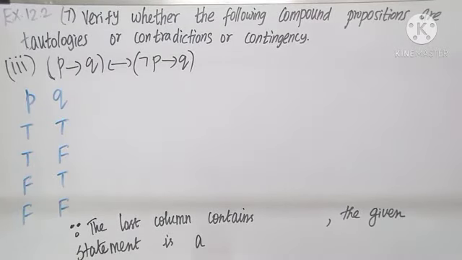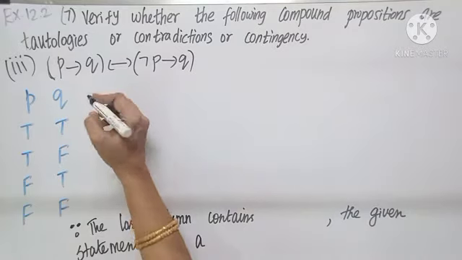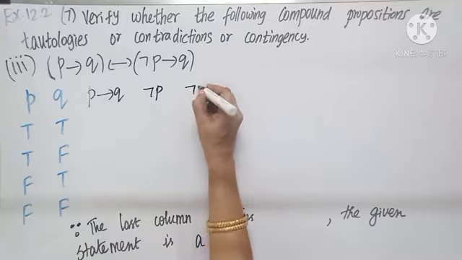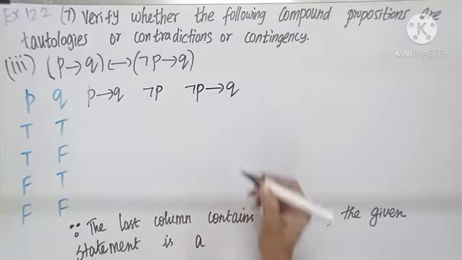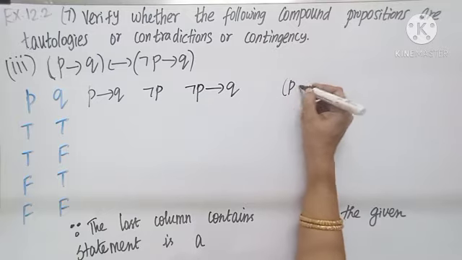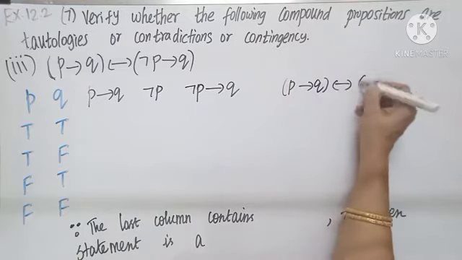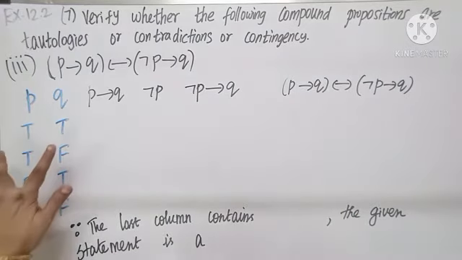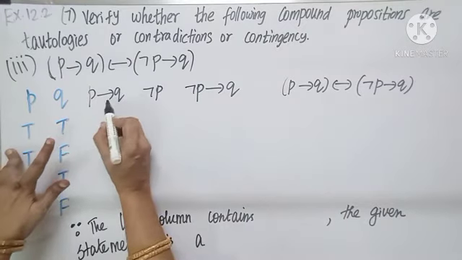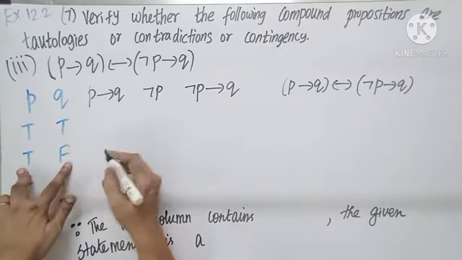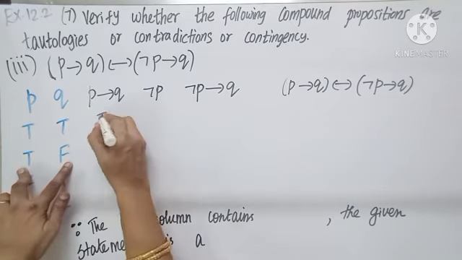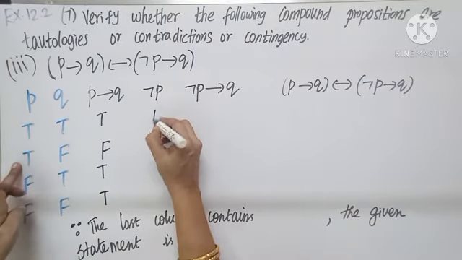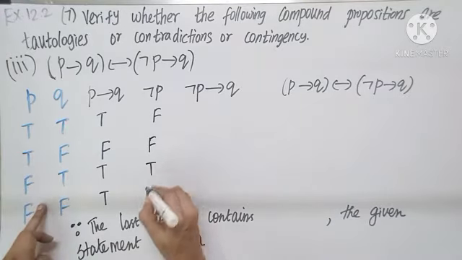Third subsection, P implies Q. First we will find out not P. Next step, not P implies Q. Then P implies Q, double implication, not P implies Q. So let us do one by one. P implies Q: for this symbol we must remember TF. So TF becomes F. All the remaining will be true. Not P: change and write. T becomes F, F becomes T.